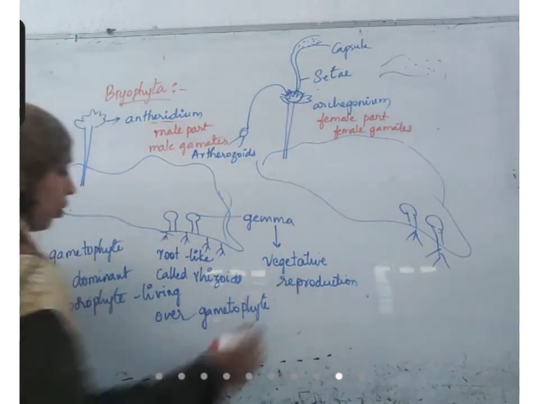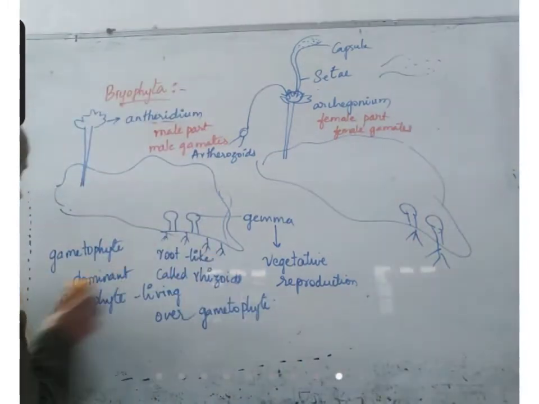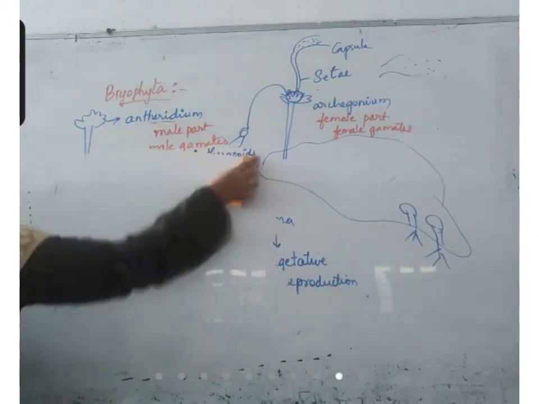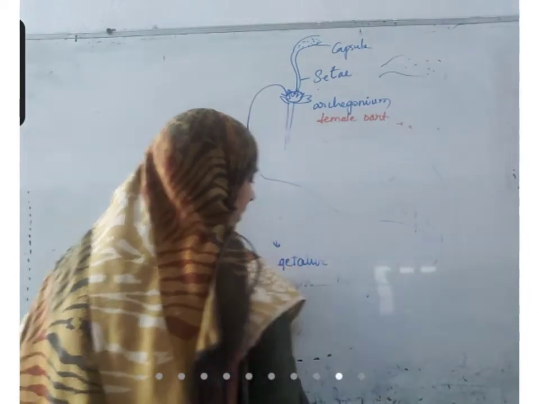So, it's okay if you don't understand the first time. We'll study it from another angle. So, what is there in this life cycle? If you understand this, then you'll understand the rest.